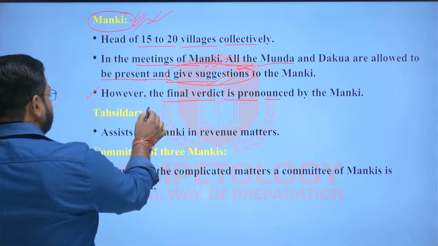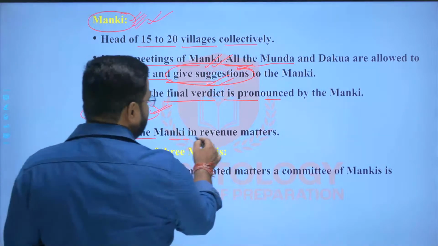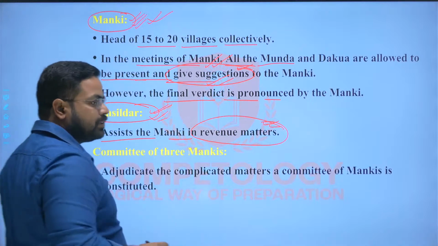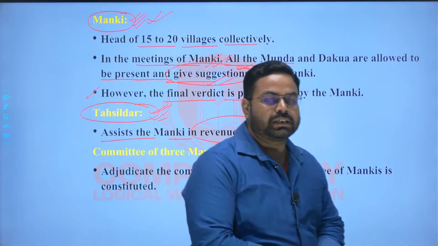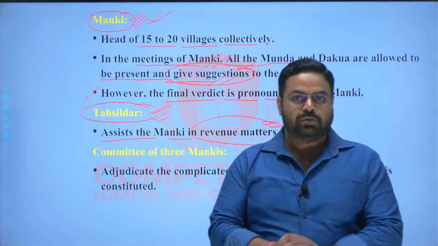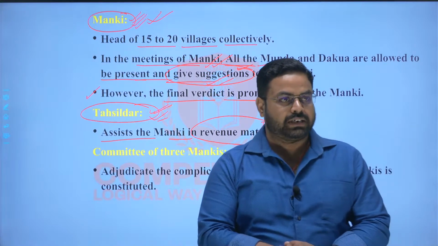Next is Tehsildar. Tehsildar is the assistant of Manki in the revenue matters, and these posts were created later on after the advent of the Mughal suzerainty over the region of Jharkhand, when the taxation system had started.